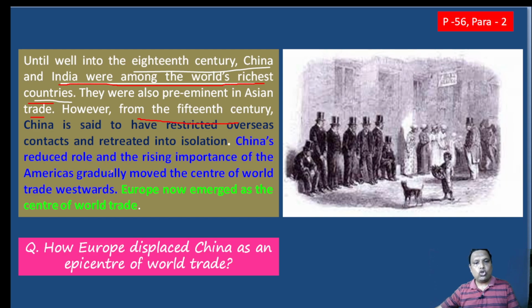The Chinese reduced role and the rising importance of the Americas gradually moved the center of world trade westward, as I told you. Europe now emerged as the center of world trade. So, by displacing China, Europe and America conquered the entire region for westward trade purposes.